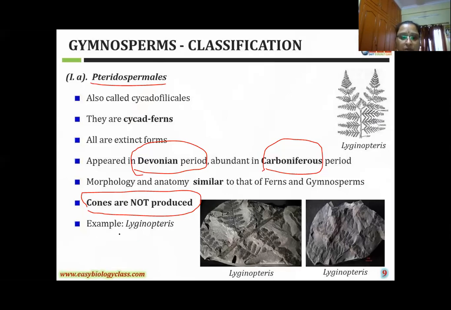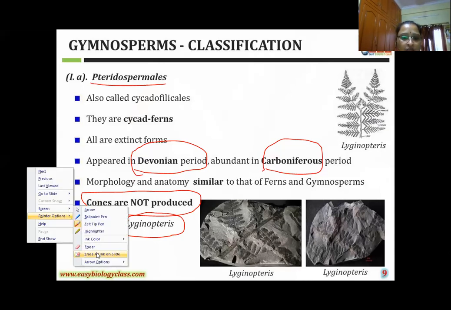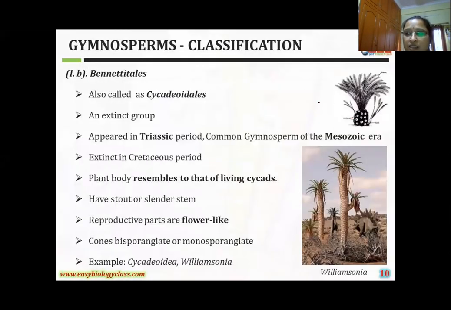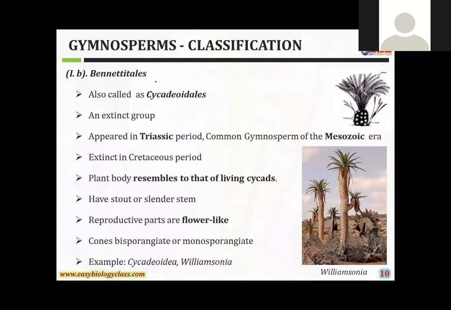The best example, Lyginopteris. In this, the first order, in the class Cycadopsida, the order is Pteridospermales. The second order, Bennettitales order. What is the class, girls? What is the class name? Cycadopsida is the class. In the class, the first order Pteridospermales is completed.